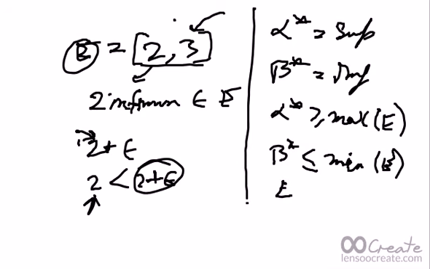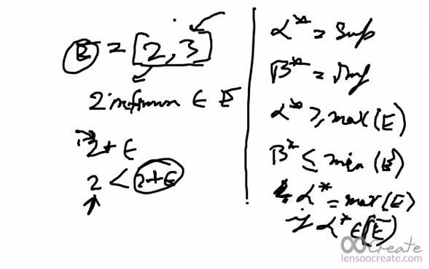That is, alpha star is equal to the max of E if alpha star belongs to E. Similarly, if beta star belongs to E, it implies that beta star is equal to the min of E.